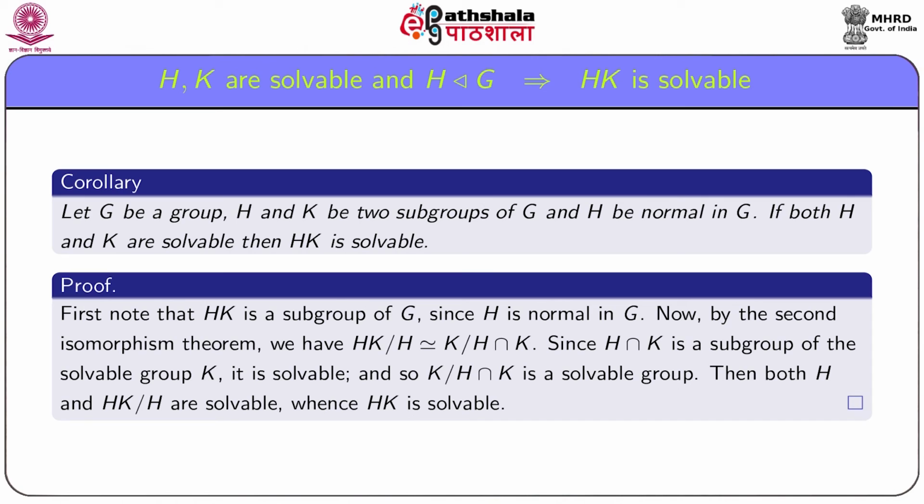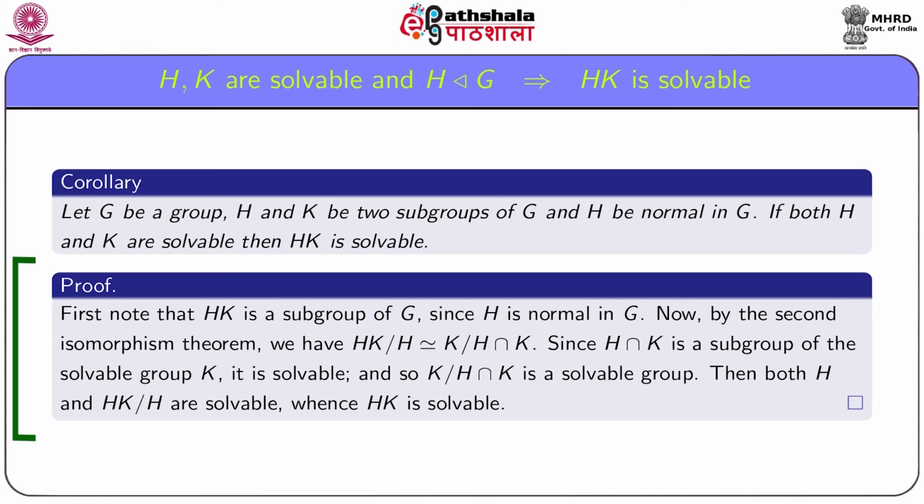Note that H is a normal subgroup of G, and hence H intersection K is a normal subgroup of K. Thus, the quotient K by H intersection K is well defined.